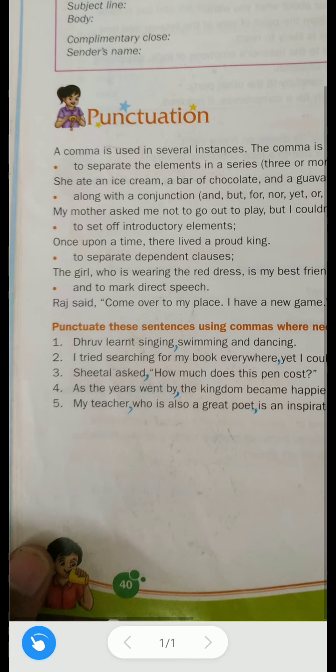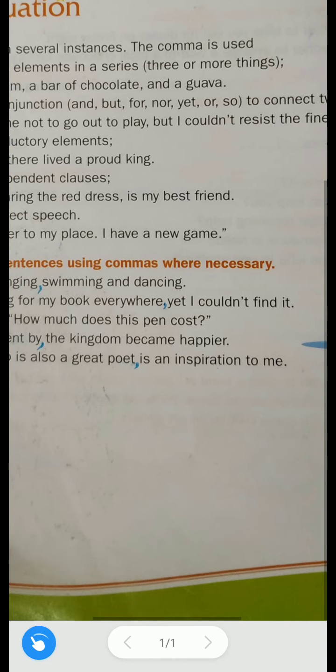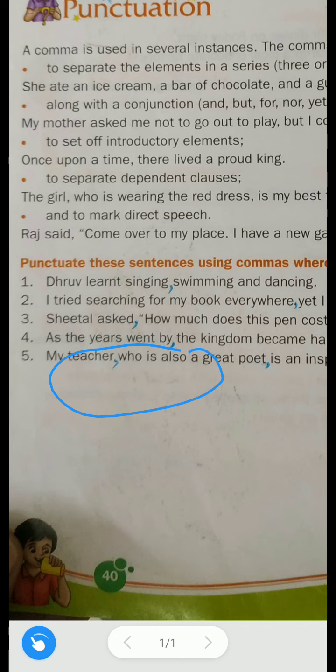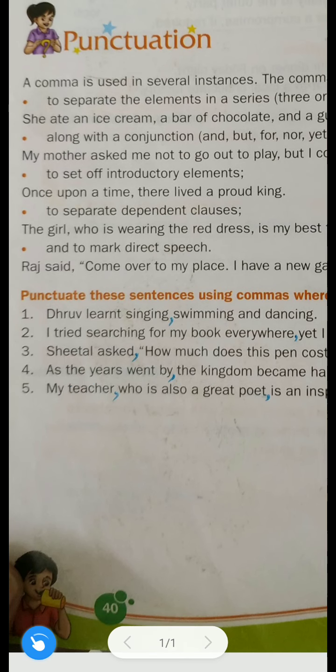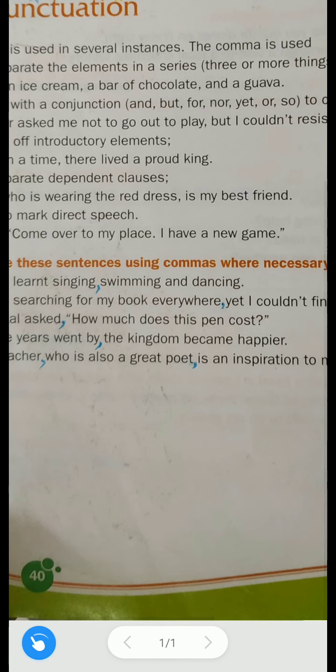Okay, next, my teacher, who is also a great poet, is an inspiration to me. Now which rule applies here? This rule applies here, to separate dependent clauses. My teacher, comma, who is also a great poet. This is a dependent clause. Who is also a great poet, only this part doesn't make any sense. It depends on the remaining part of the sentence. That is why we call it a dependent clause.